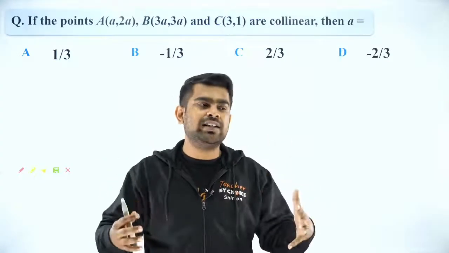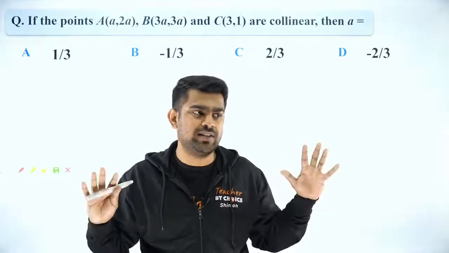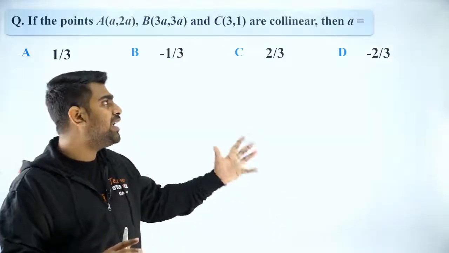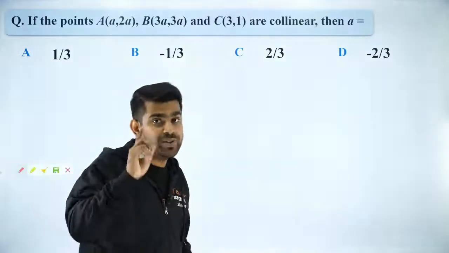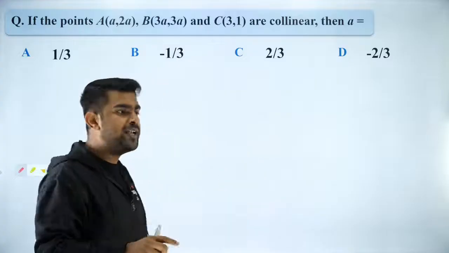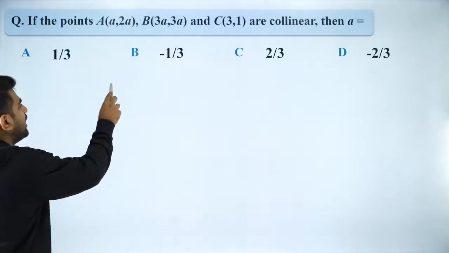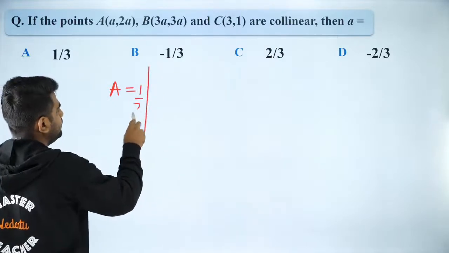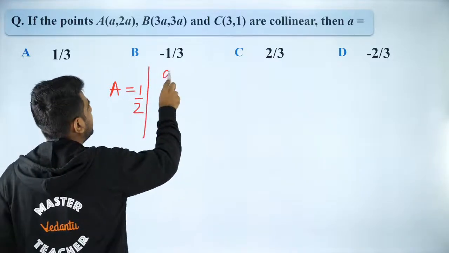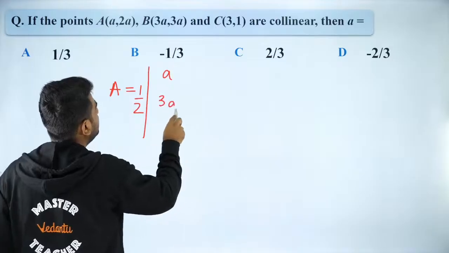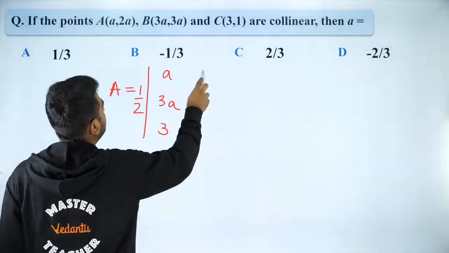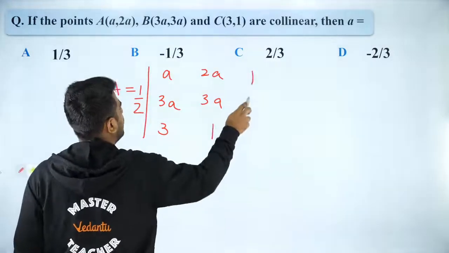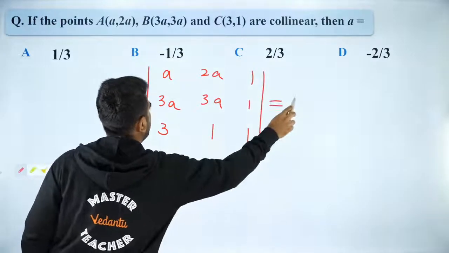See, in applying and calculating, you might make a mistake. I can forgive you for that. But if you are not able to relate area being 0, then you missed it. You have to go back and watch it. Okay? So let's try to do it. The area of the triangle is going to be 0. That means half times the determinant with rows A, 3A, 3; then 2A, 3A, 1; and then 1, 1, 1. Now that is equal to 0.